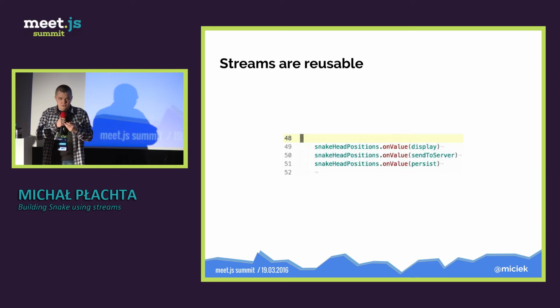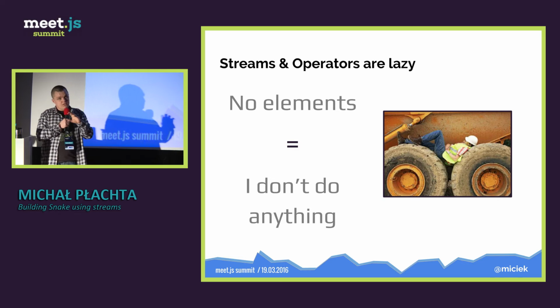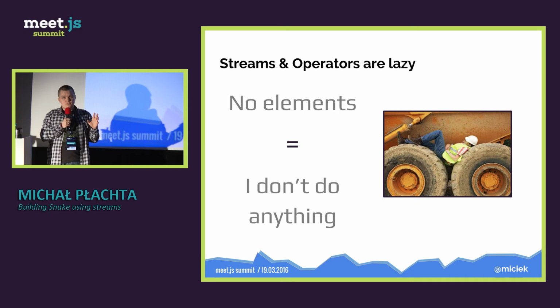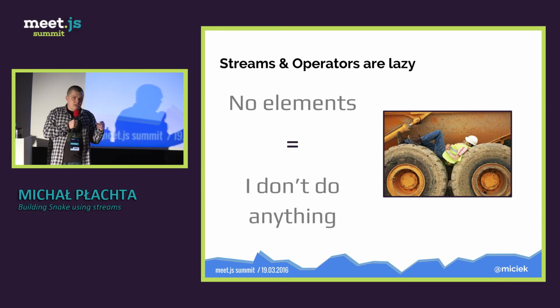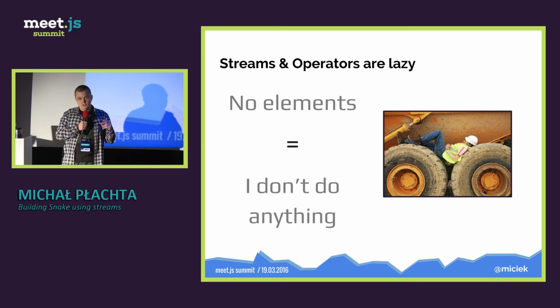And on value also means subscription. The second thing is that if there are no elements at all, so nothing is going on in the stream, then really nothing is happening in our application, no CPU use or things like that. For example, if we don't have any subscription, any on value function, then nothing will be happening inside our code. So that's cool, right?